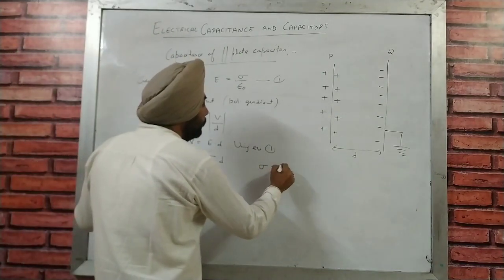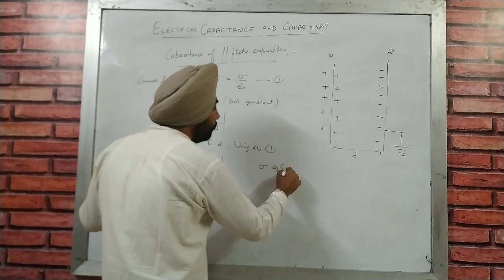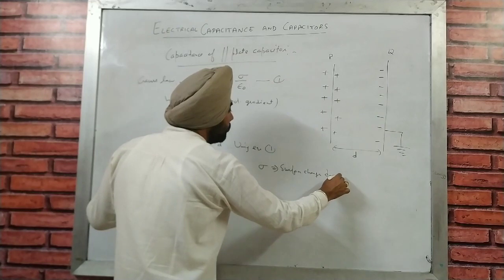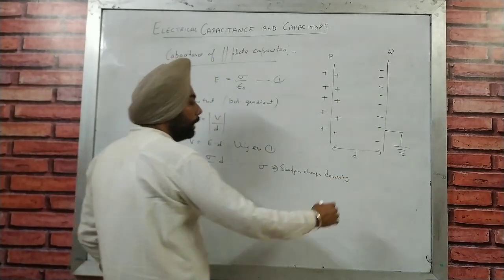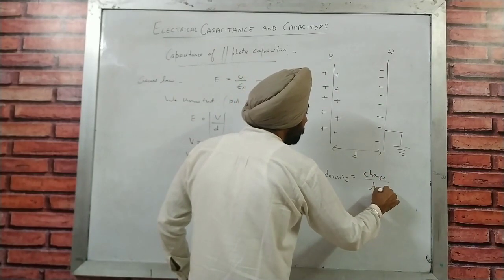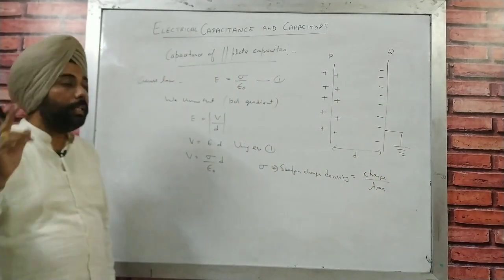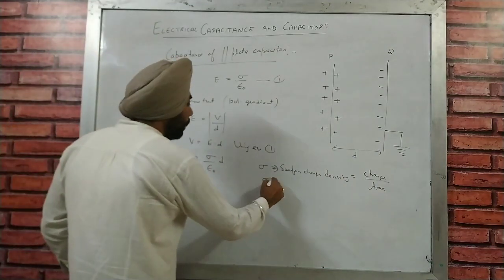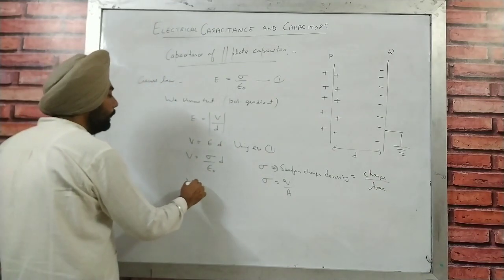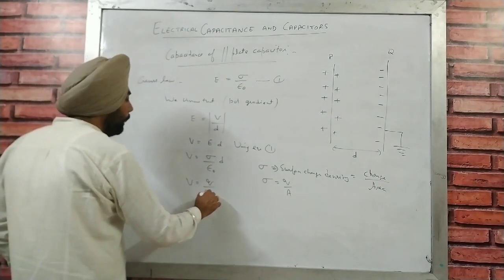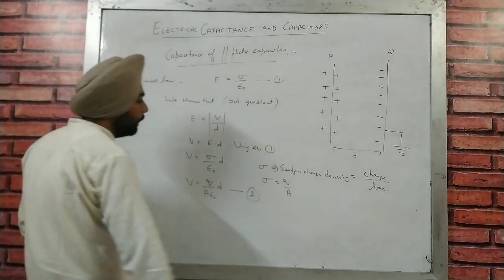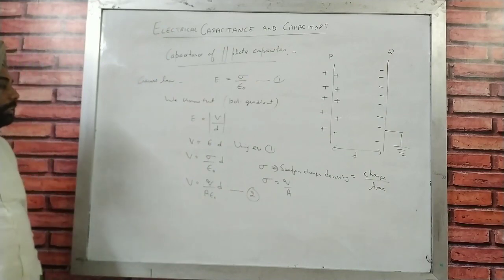Now what is sigma? That is surface charge density. You all know that surface charge density is equal to charge upon area. Now we have area A here, which means sigma is equal to charge upon area. Now we are going to replace that value. So V is equal to Q upon A epsilon naught into D. Now that is marked as equation number 2.